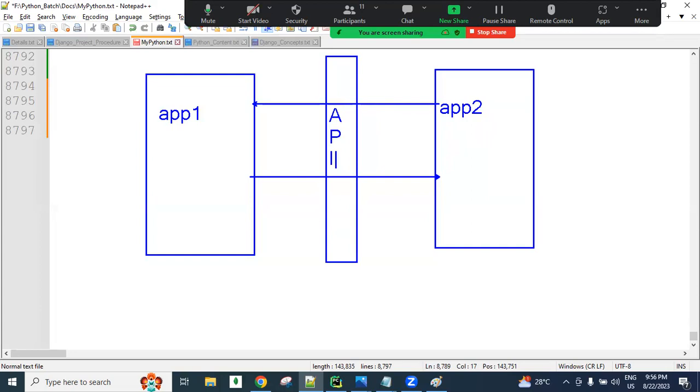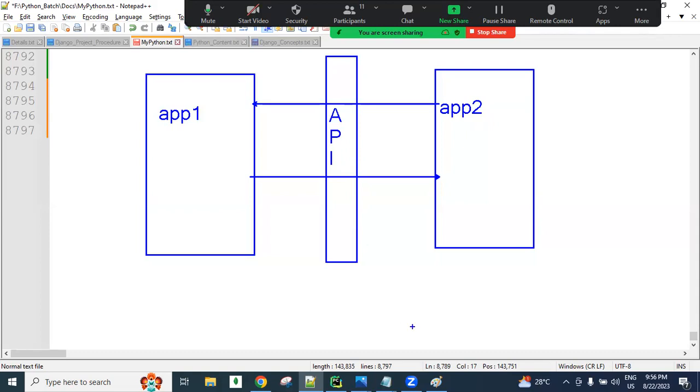REST has a separate meaning, which I don't want to discuss today. Tomorrow onwards we will discuss that. If we want to provide communication between two applications, then we require one mediator, one interface. That interface is nothing but an API, guys.